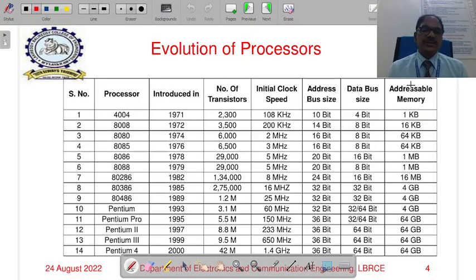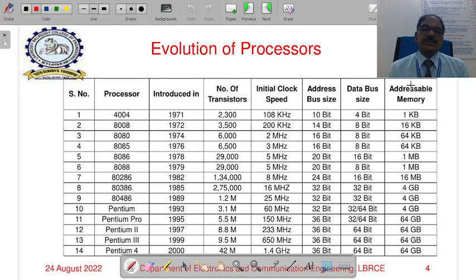Next, Intel released in 1978 the first 16-bit processor, the 8086, implemented with 29,000 transistors. Its clock speed is 5 MHz, but exactly it is 4.77 MHz. It uses a 20-bit address bus and 16-bit data bus. With a 20-bit address bus, it can support 1 MB of memory.